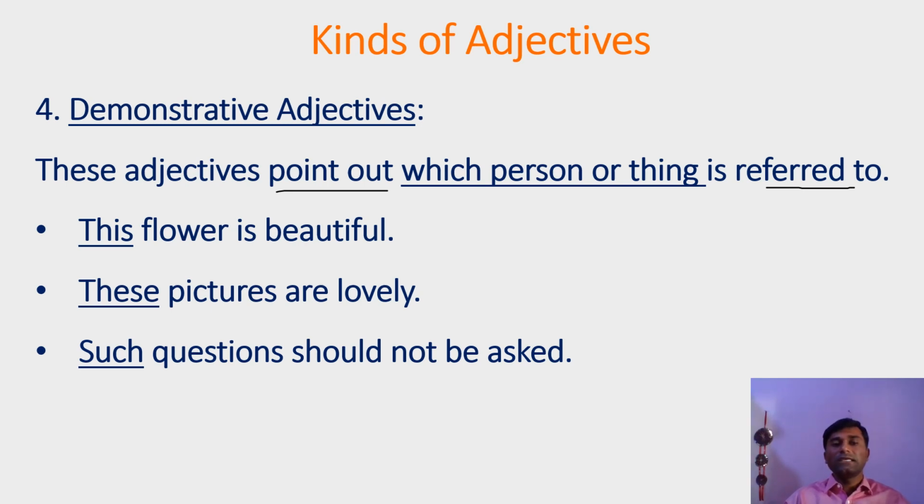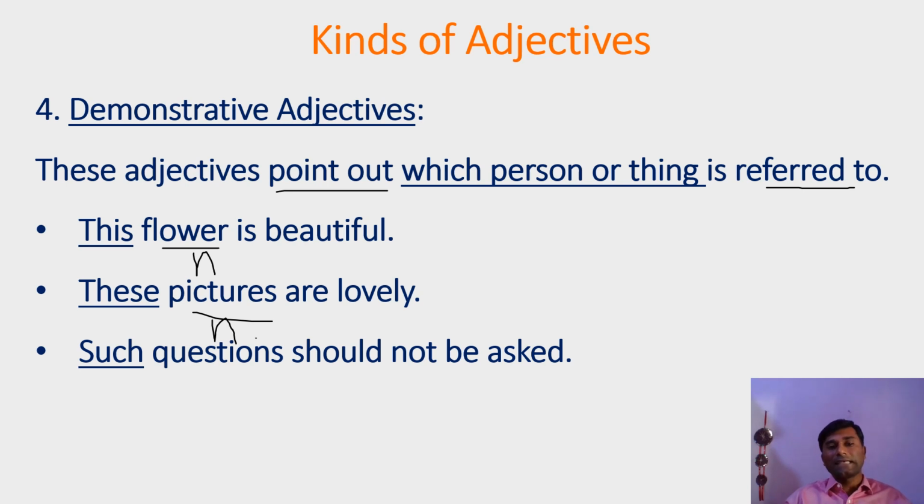Examples: this flower is beautiful. So here flower is a noun, and this demonstrates, it points out which flower, this flower. So this is the demonstrative adjective. In the next example, these pictures are lovely. Pictures is the noun and these is an adjective. So these pictures, again these demonstrates, these points out. So here these is a demonstrative adjective.